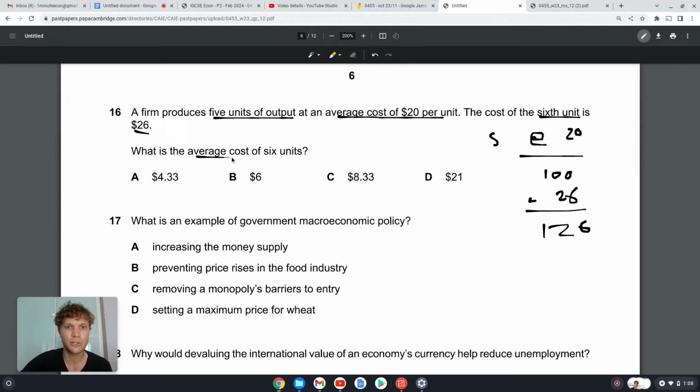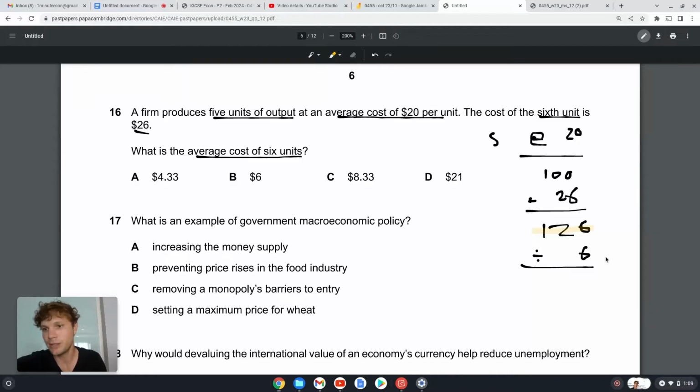What is the average cost of those 6 units? So when you see average cost of 6 units, it's basically saying what is the average cost of one good. So we know the cost of 6 goods is $126, right? And now we want to divide that by 6 to get the average cost of 1.